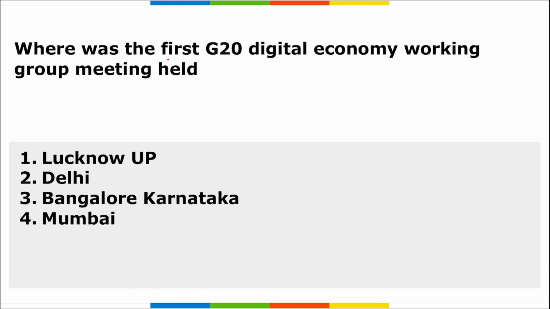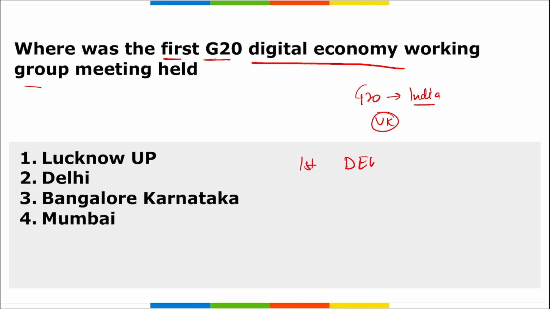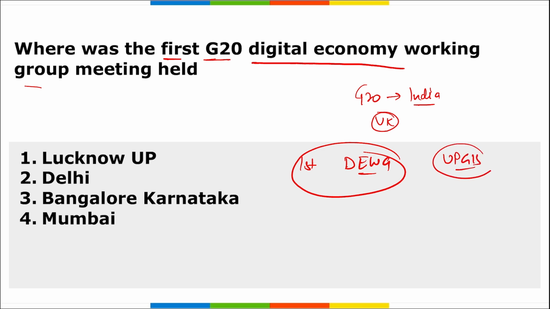First is, where was the first G20 Digital Economy Working Group meeting held? Tell me. First of all, we all know who is having the presidency of G20. It is with India. What is the theme that was launched? Vasudhaiva Kutumbakam. Then it is asked, first G20 Digital Economy Working Group meeting. I repeat, first Digital Economy Working Group meeting.